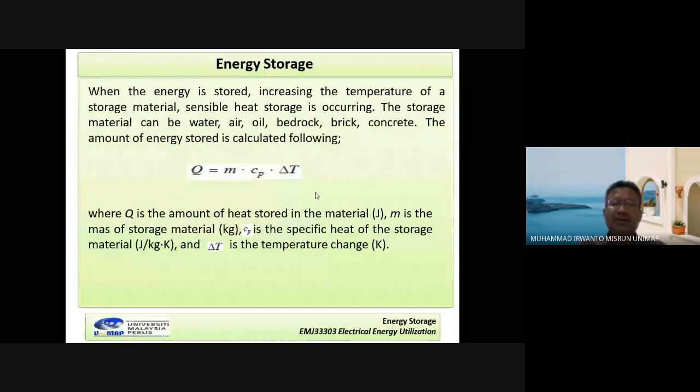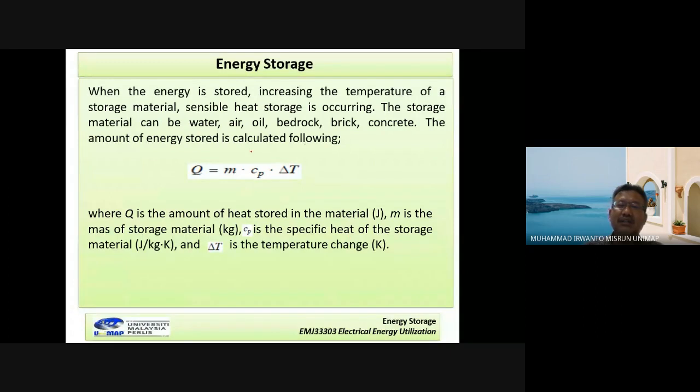The energy that can be stored by the system is given by this formulation: Q is equal to M Cp multiplied by delta T, because there is a difference before and after. M is the mass of the storage material, Cp is the specific heat of the storage material, and delta T is the temperature change.